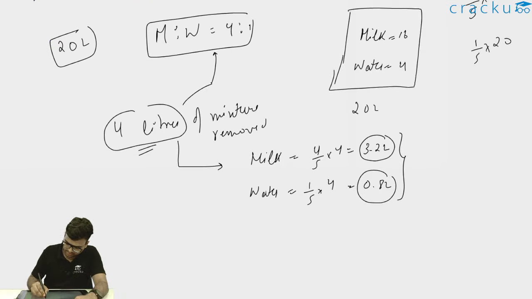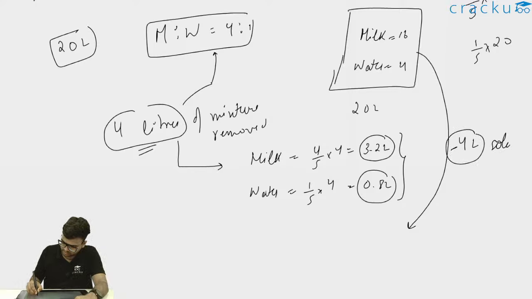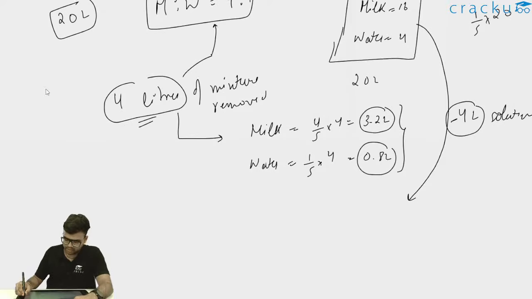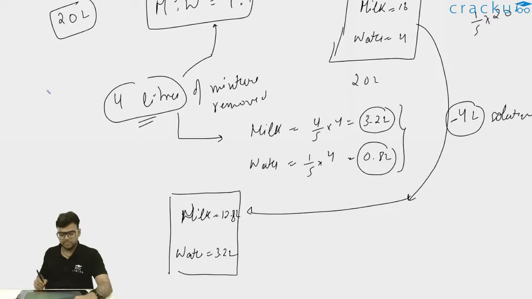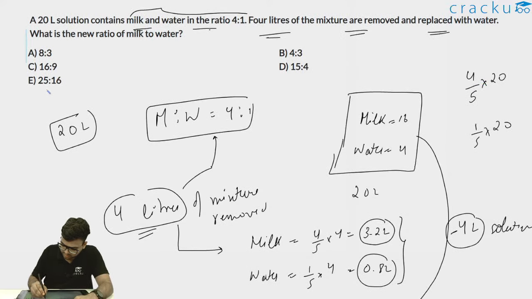So thus if after removing 4 liters of mixture, I can say 3.2 liters of milk is removed and 0.8 of water is removed. So the remaining quantity will be milk is equal to 12.8 liters, and water is equal to 3.2 liters. So milk is 12.8, 16 minus 3.2 is removed, so 12.8, and water is 4 minus 0.8, which is 3.2 liters. Now in the question it is further given that it is replaced with water.